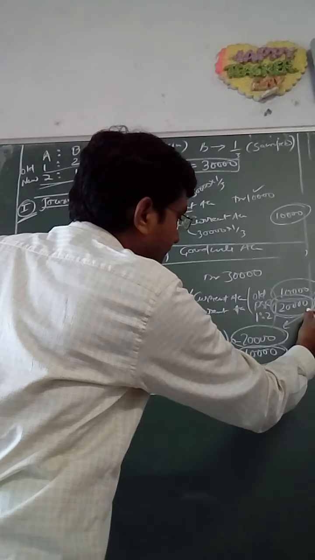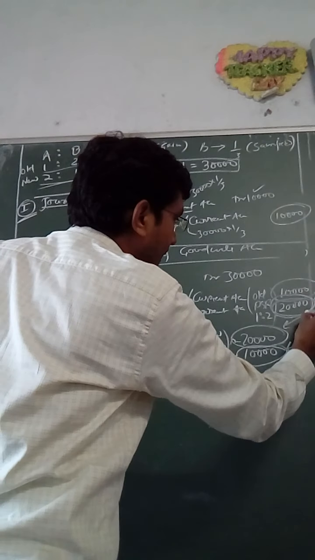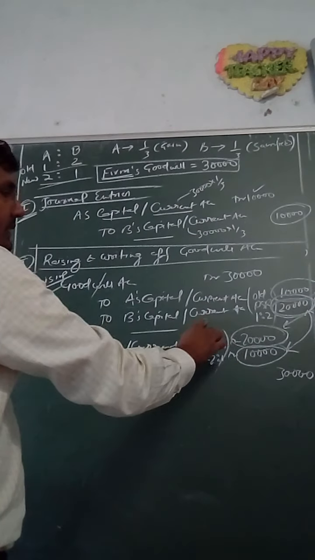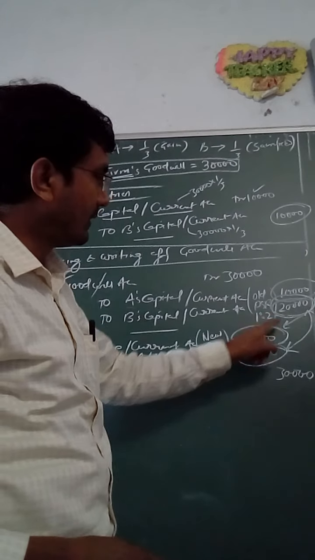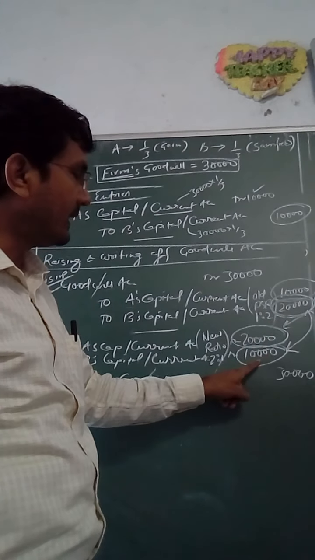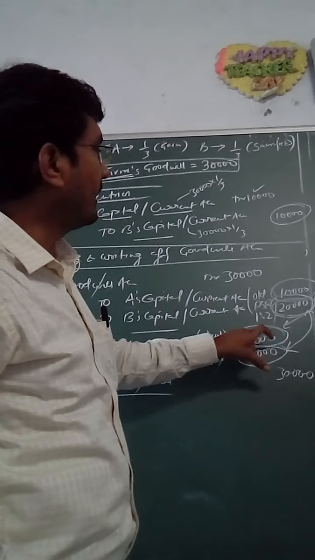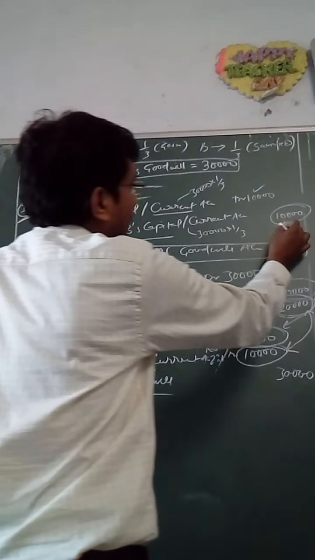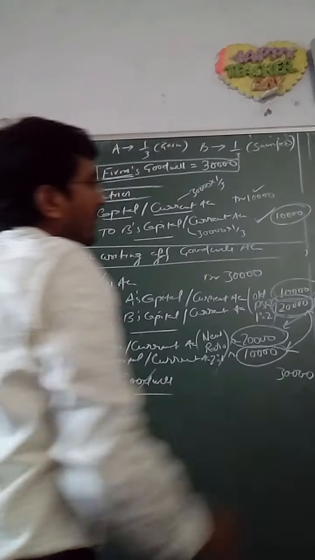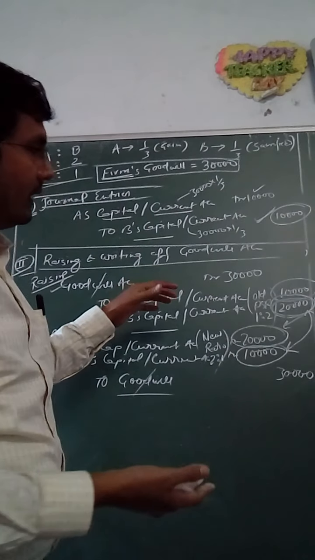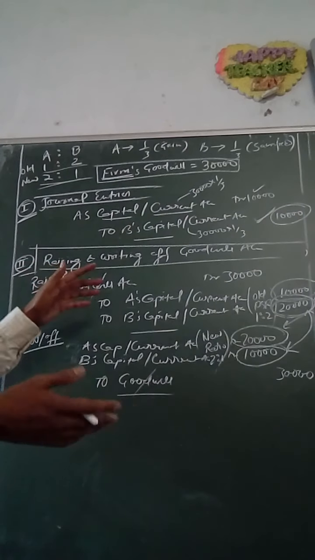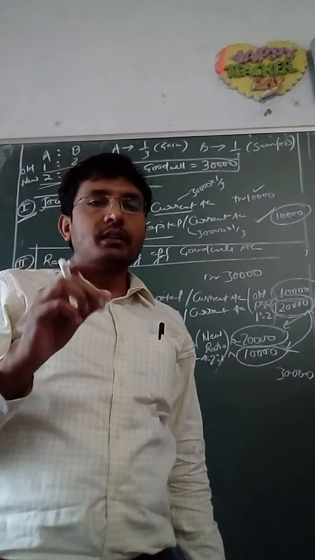So the net effect is that B's capital gets credited by rupees 10,000. 20,000 credit, 10,000 debit. So net effect is 10,000 credit, which we have done in method 1 also. So the net effect is same by both the methods. Both the methods give you the common result.